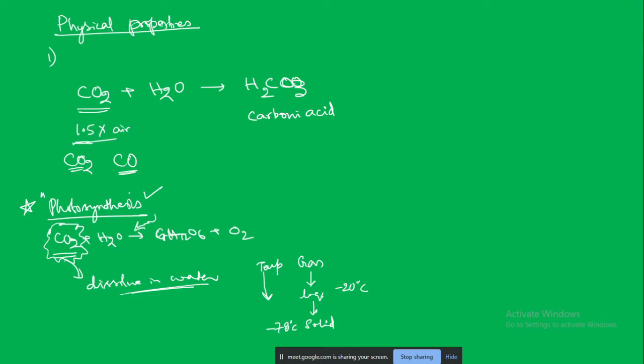So here what is happening, the carbon dioxide gas will convert into liquid and then can be converted into solid at minus 78 degrees centigrade. It will appear as a snow white solid, but at minus 20 degrees centigrade we say that it is the what ice we say? Dry ice. Yes, that is the dry ice. Good. We say it is the dry ice.